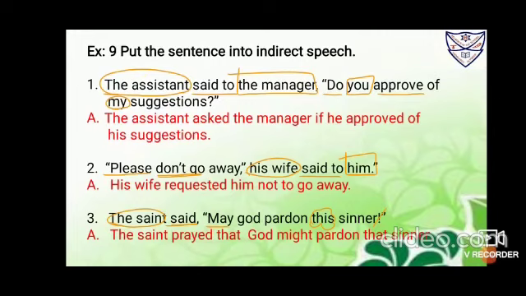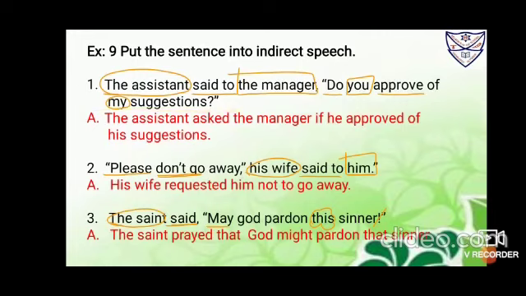Okay. Now it is an interrogative statement, so you won't use the conjunction that. But you will use the conjunction because it is a helping verb, so you will use the conjunction if or whether. So the assistant asked the manager if. Now immediately after if or WH you have to bring the pronoun ahead. So it is if he approved of, where of is a preposition that will move with the verb itself. So if he approved of his suggestions, and drop down the question mark.